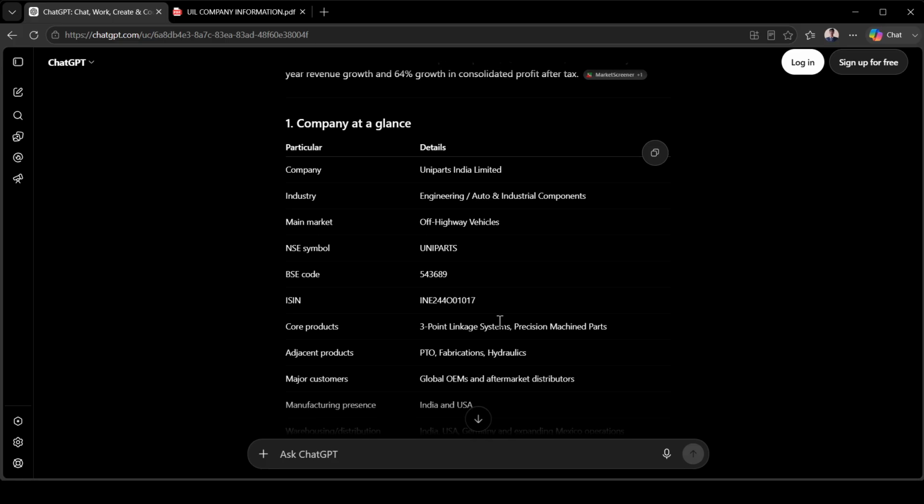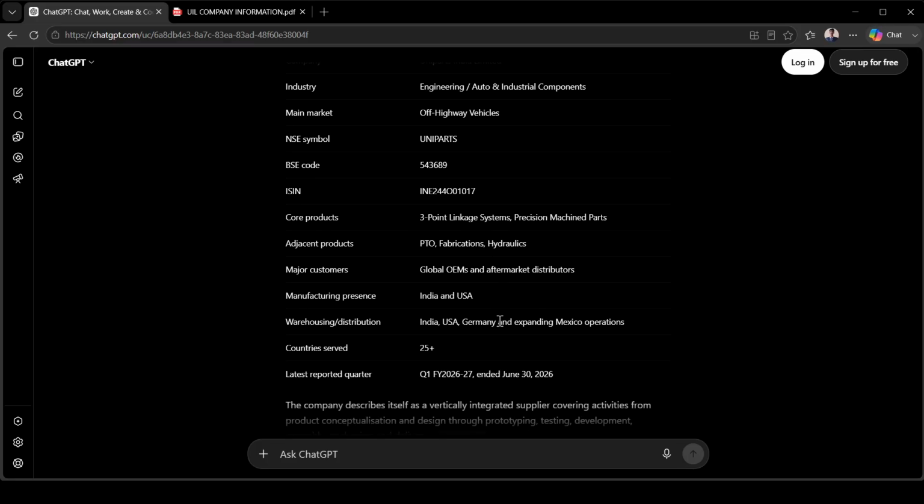Company: Uniparts India Limited. Industry: engineering, auto and industrial components. Main market is off-highway vehicles. NSE symbol is Uniparts. Core products: three-point linking system, precision machine parts, adjacent products, PTO and fabrication, hydraulics.